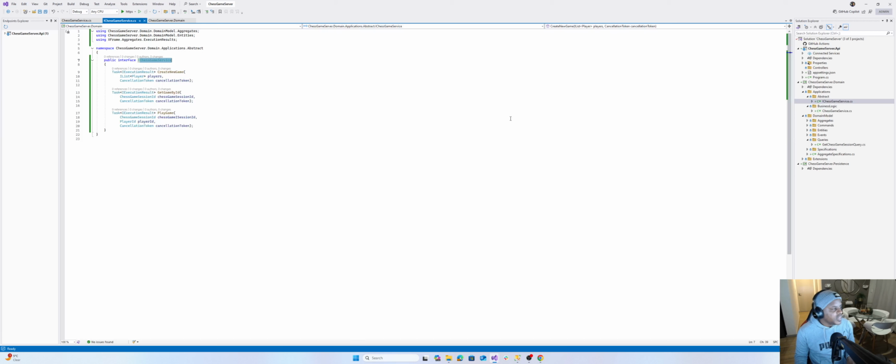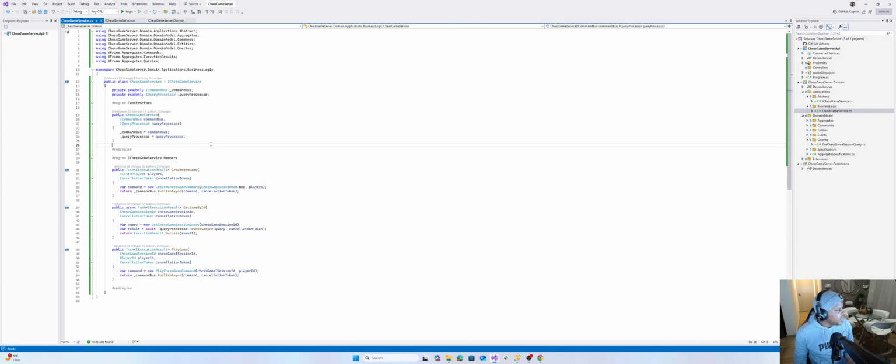Remember, I have an interface that defines the methods that we want to implement, which is create me a new chess game, get the game by ID, play the game. Then the implementation: this is create new game, which calls the command that we created previously, called CreateChessGame, that takes in players. Once we have the command, we call the command bus to publish it, which will be executed against the database and save the chess game.